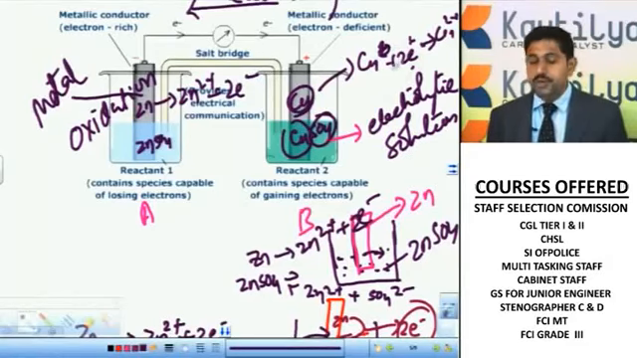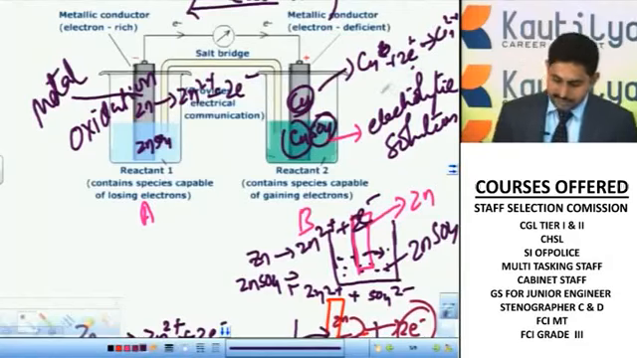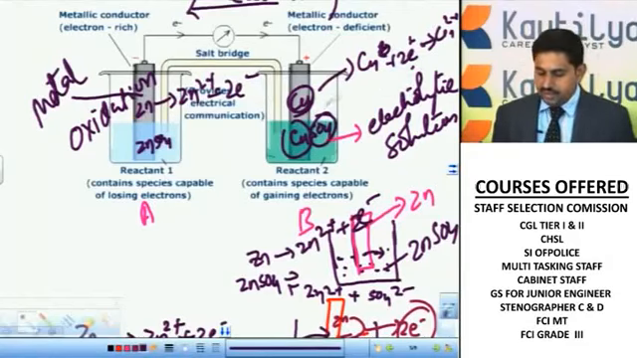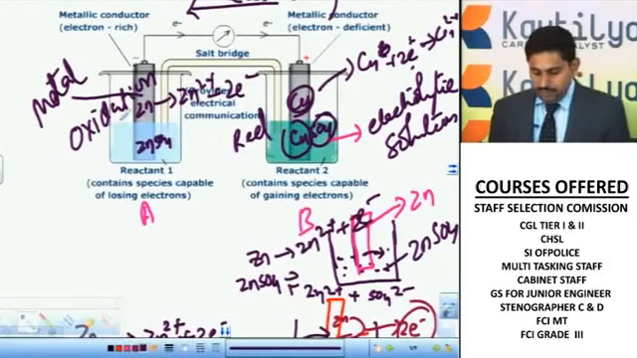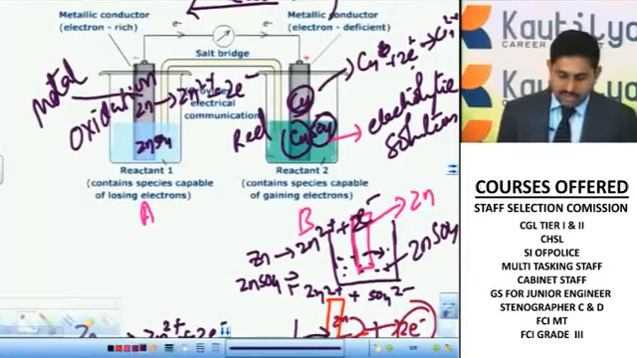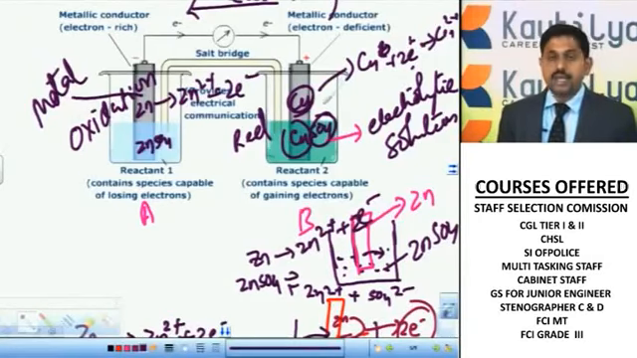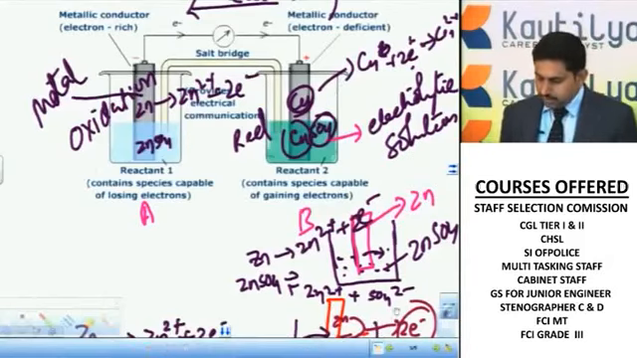Accepting electrons means it is a reduction process. So here it is oxidation, and here the reduction process occurs. Gaining electrons is called reduction, and losing electrons is called oxidation. Here the oxidation side is considered the anode, and this side is called the cathode. Remember, at the anode you get oxidation.